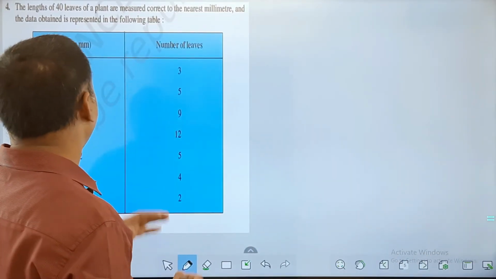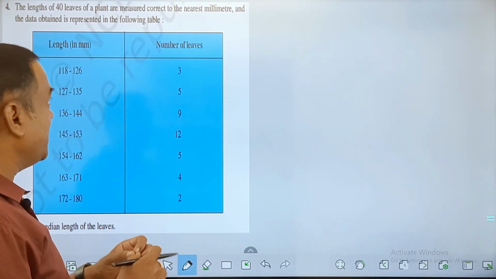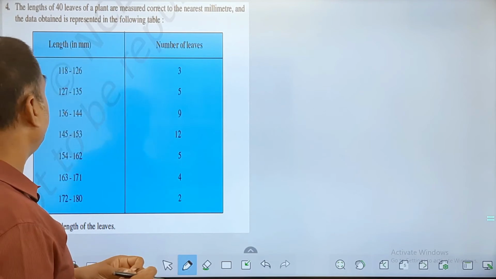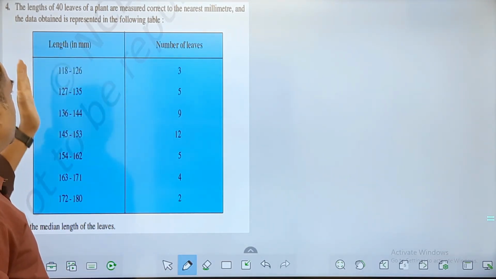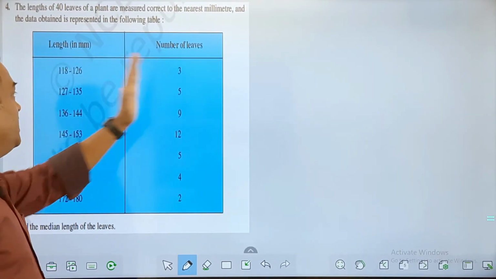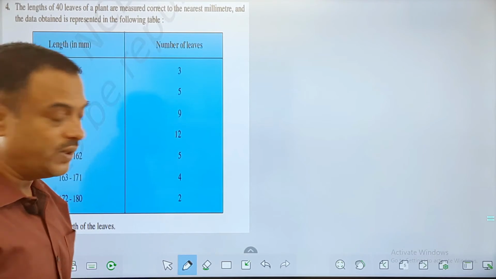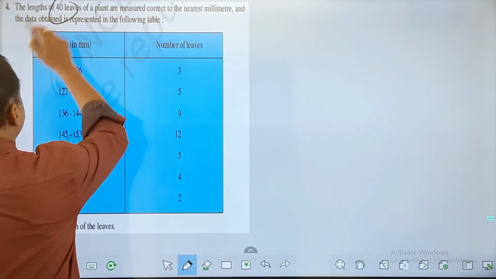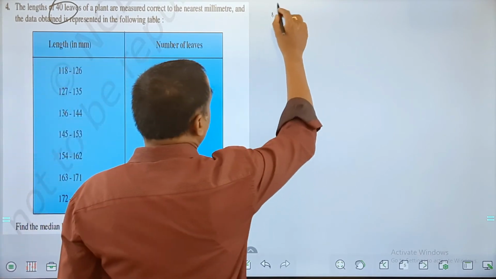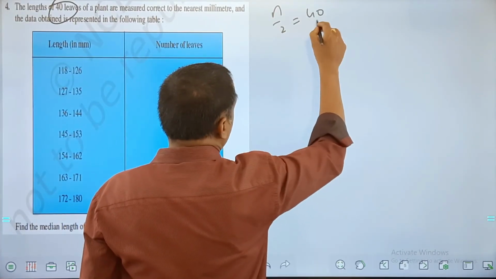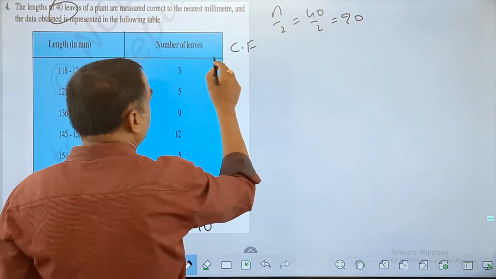What did he say? The lengths of 40 leaves of a plant are measured correct to the nearest millimeter, and the data obtained is represented in the following. So length here is in millimeter. 118 to 126 there are 3 leaves, 127 to 135 there are 5 leaves, like that the data is given to us. And you can see 40 leaves he said. So my n value will be equal to 40, and then I'll find quickly n by 2, which is 40 by 2, 20, and then find the cumulative frequency, friends.